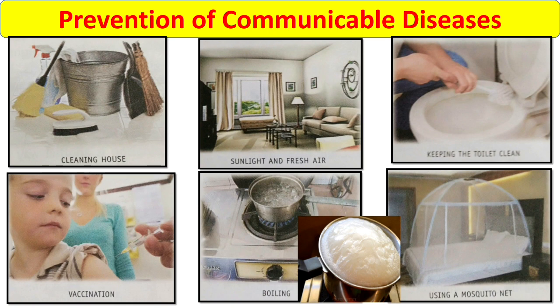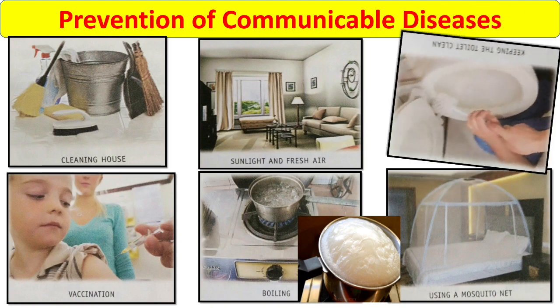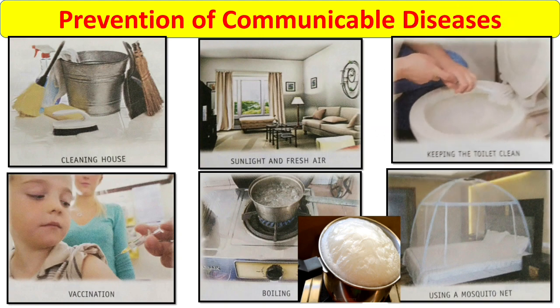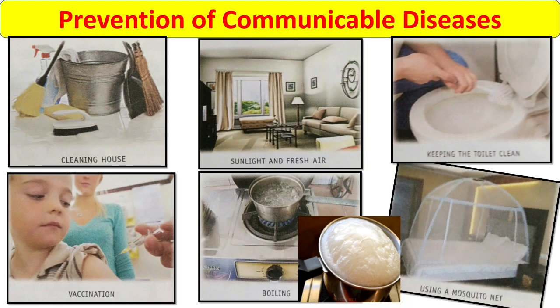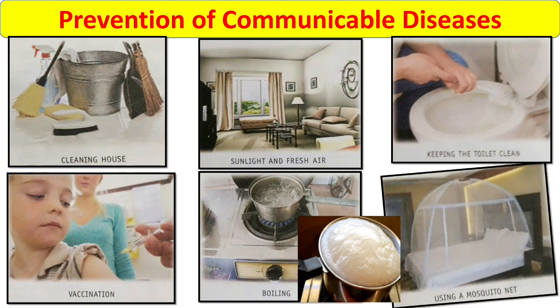And what is the process of pasteurization? It means heating milk at a high temperature and quickly cooling it to kill harmful germs like bacteria. The next one is cleaning the toilets and bathrooms. Toilets and bathrooms must be cleaned and disinfected regularly. Next one is to stop the breeding of mosquitoes. Water must not be allowed to stagnate. Use a mosquito net or a mosquito repellent at night.